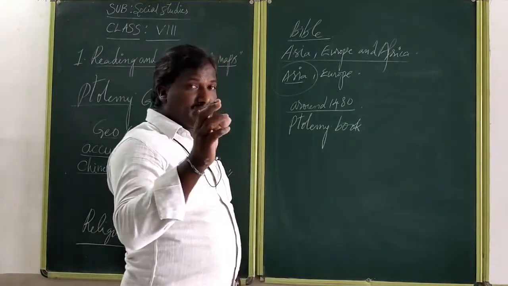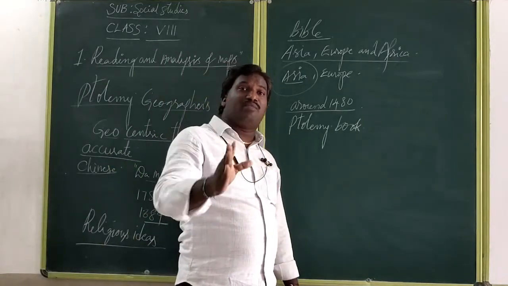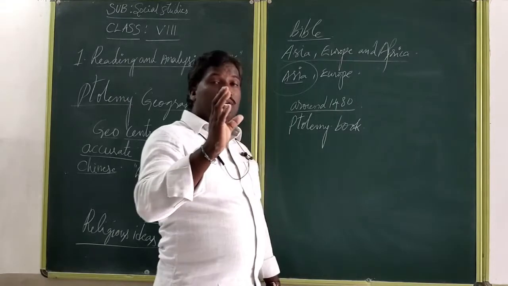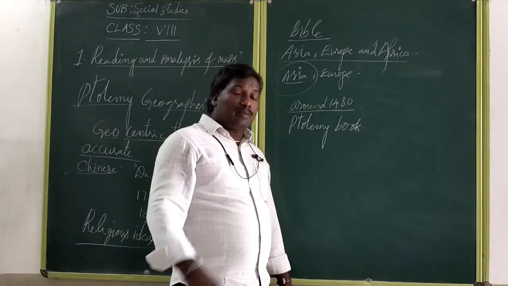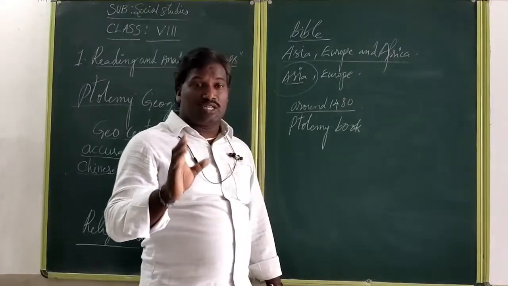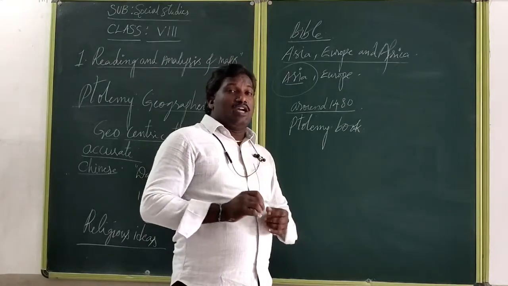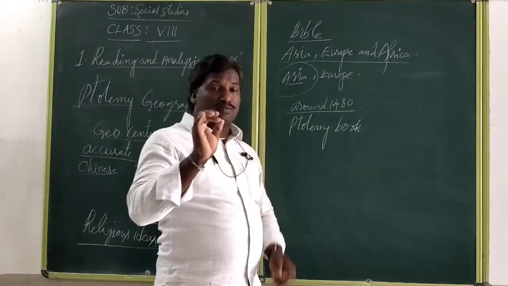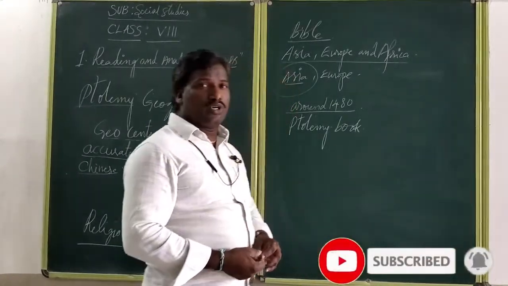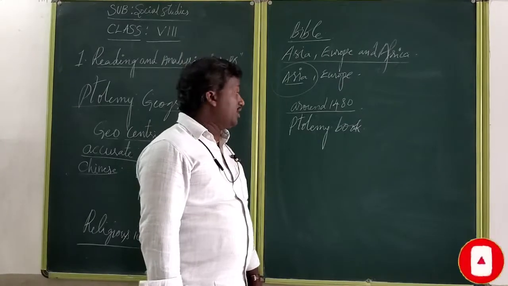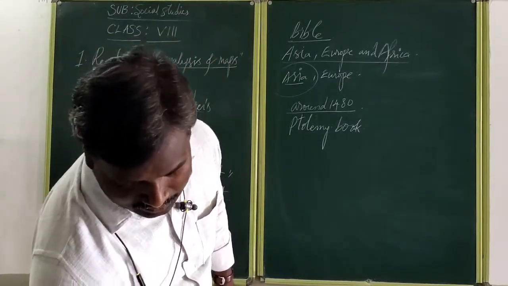When they follow mathematical calculation, we can find accurate and correct information about particular continents and maps. At present, the maps we are using are Ptolemy based. With Ptolemy-based mathematical calculation maps, we can follow the world map, the Indian map, and different continent maps.